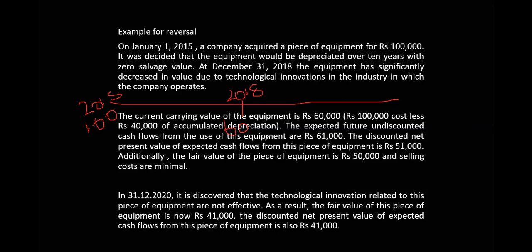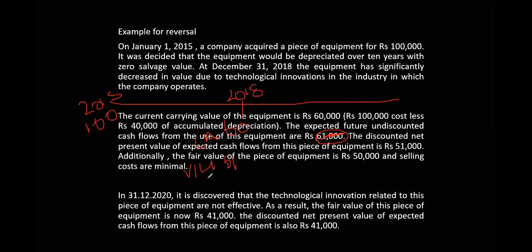Undiscounted cash flows from the use of equipment is 61. This is carrying amount 61. Is it clear? As at this date, the expected undiscounted figure is not relevant for this question. We take the discounted figure. The discounted net cash flow, the present value in use, VIU is 51. Are you with me?